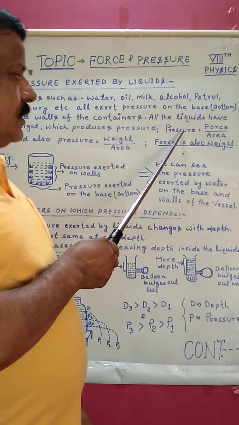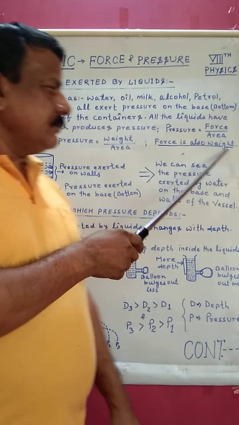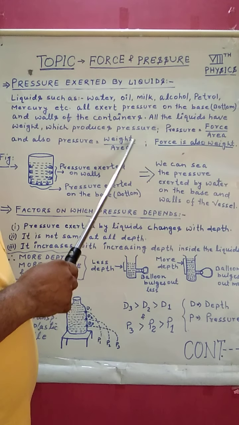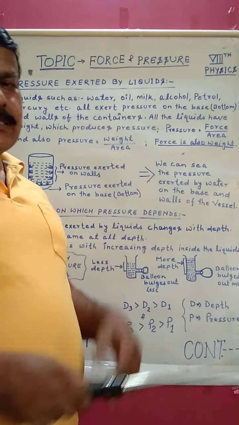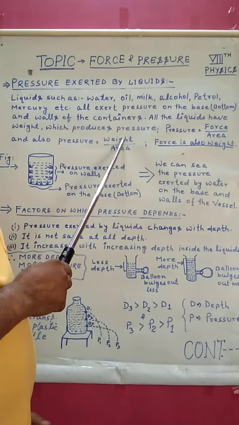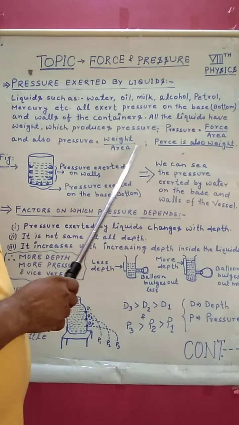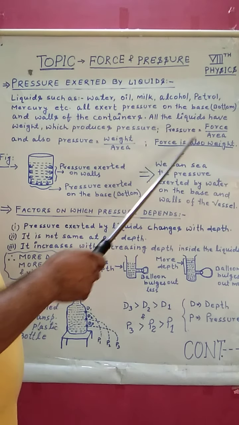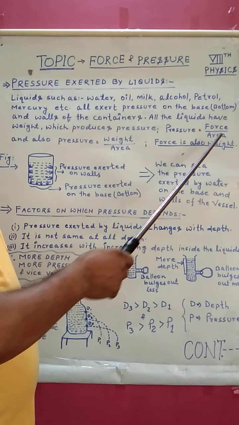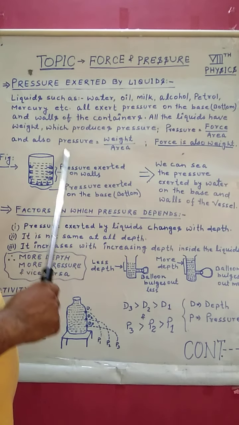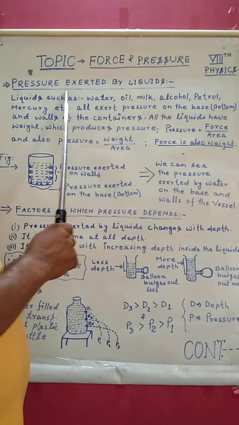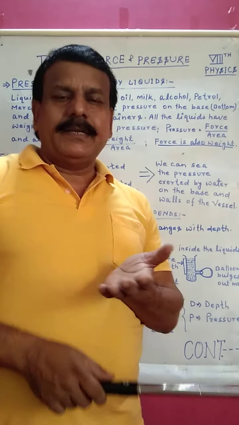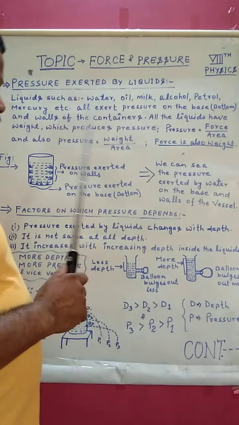As we know, pressure is equal to force by area, and we can also say pressure is equal to weight by area. Weight is equal to force. Weight is a type of force. That's why we can also take weight for these liquids. Force is also weight. Both have the same formula. So with this weight, liquids exert pressure on the base of the containers and walls of the containers.